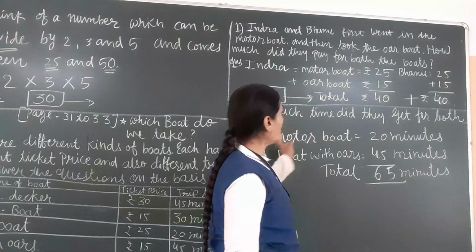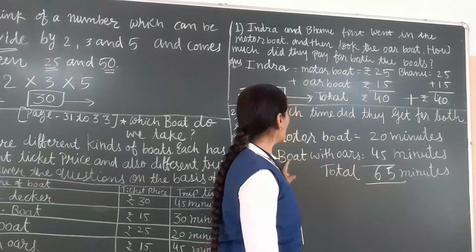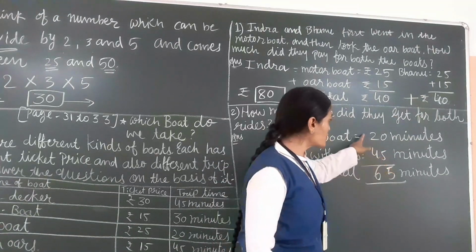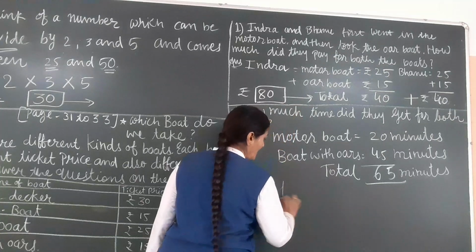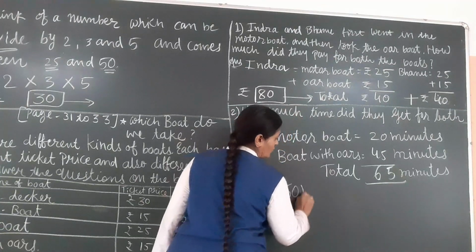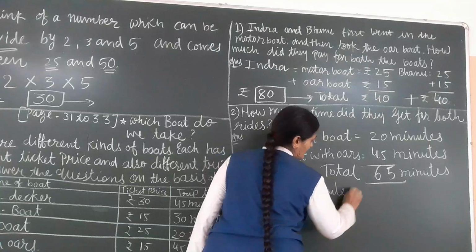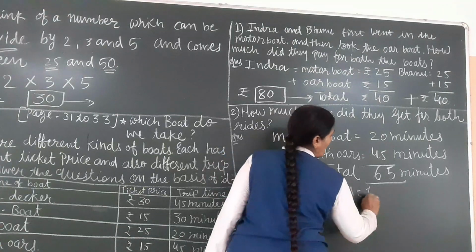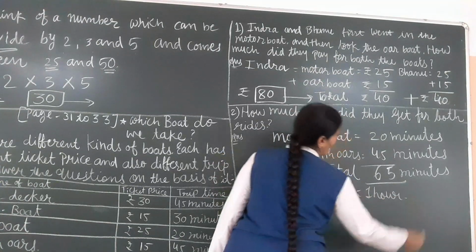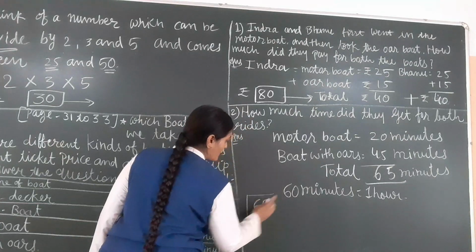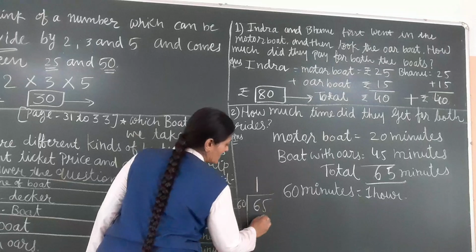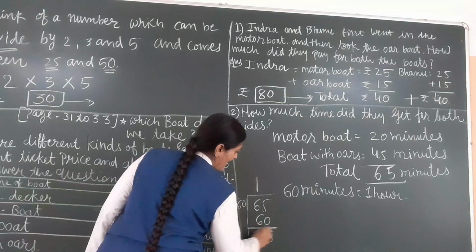So here, motor boat is 20 minutes and boat with oar is 45 minutes, total 65 minutes. But we know that 60 minutes is equal to 1 hour. If we divide 65 by 60, 60 ones are 60 and 5 is remaining.